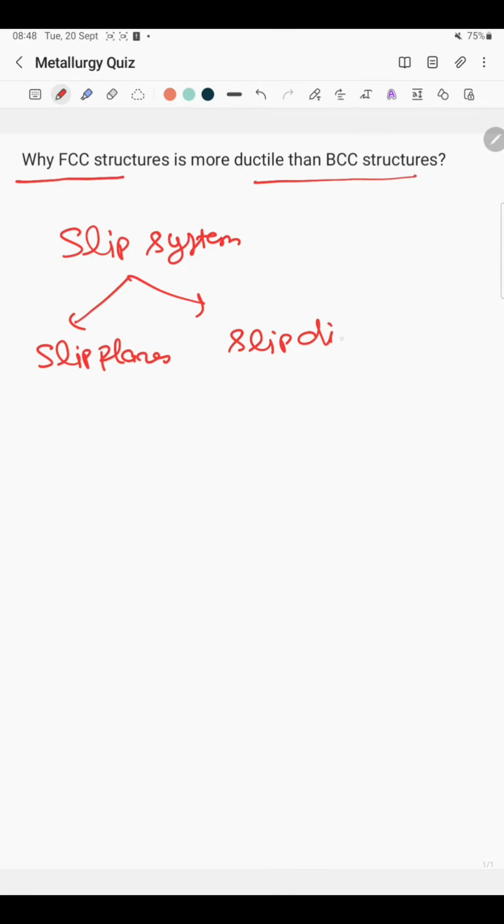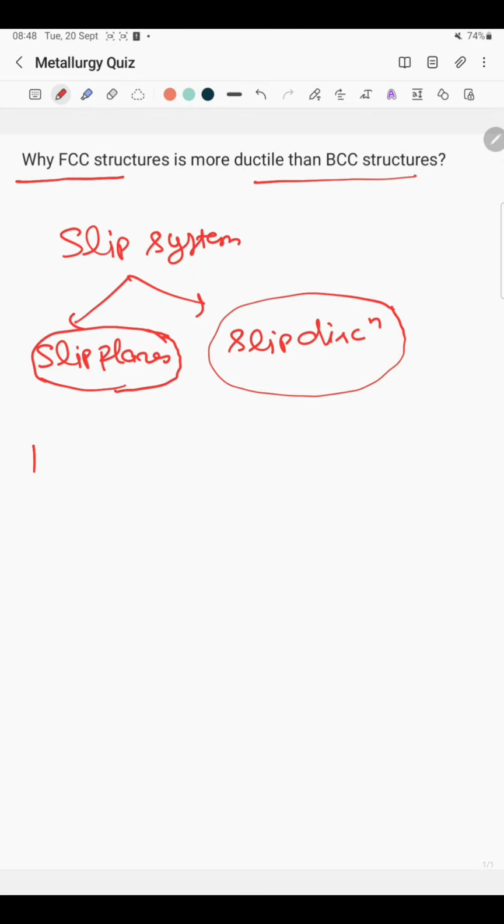So what is slip plane and slip direction in that particular crystal structure? Basically slip plane is that plane which is the most close packed plane in that particular structure, and slip direction is the most close packed direction in that particular crystal structure.